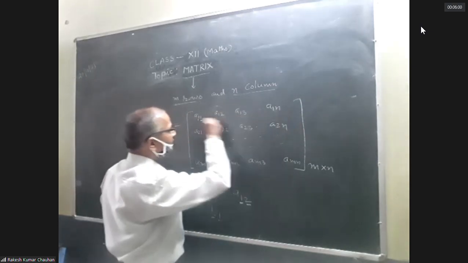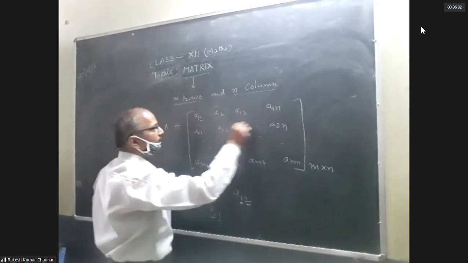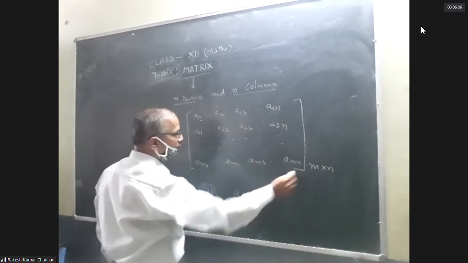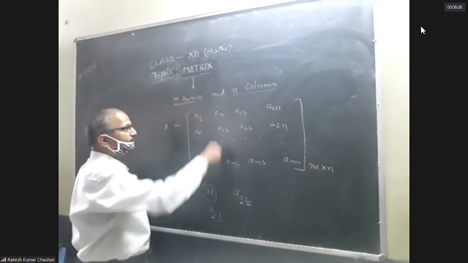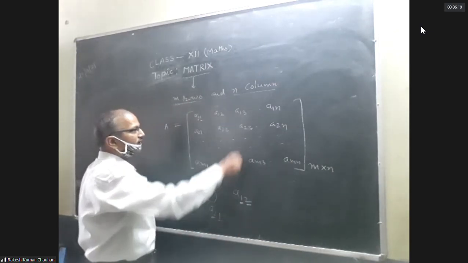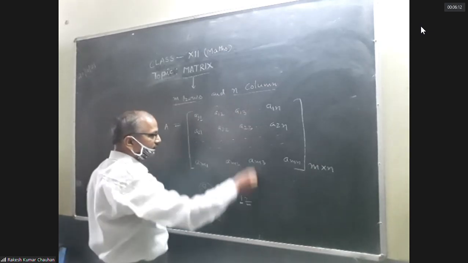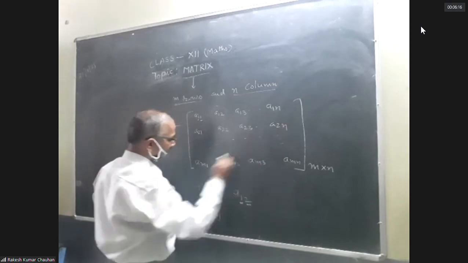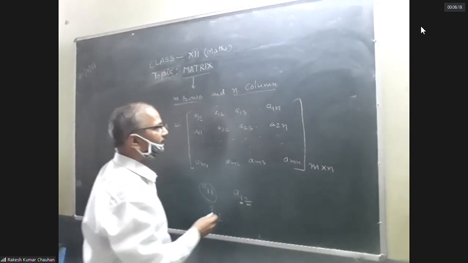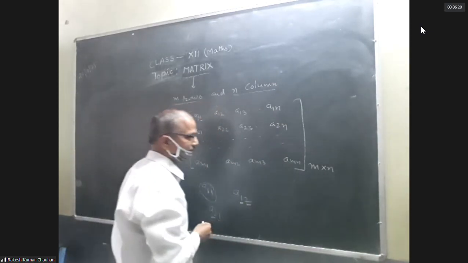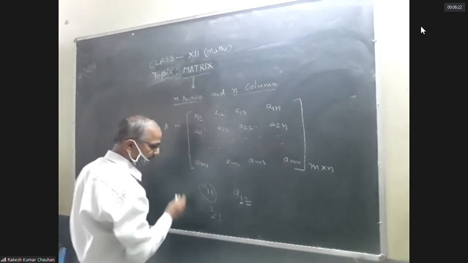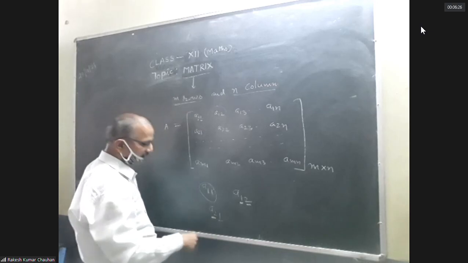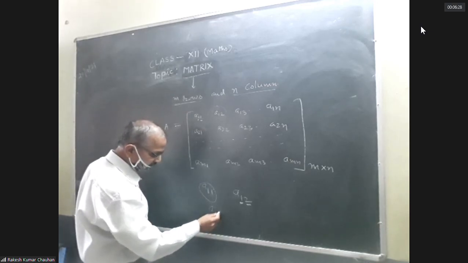These horizontal are rows. First row, second row, nth row, first column, second column, third column. Horizontal are rows and vertical are columns. So first subscript represent row and second subscript represent column.